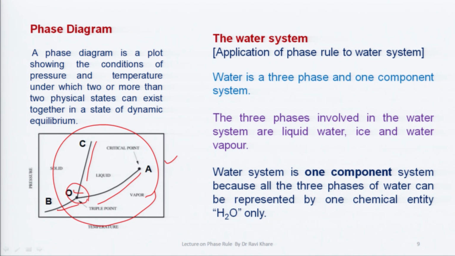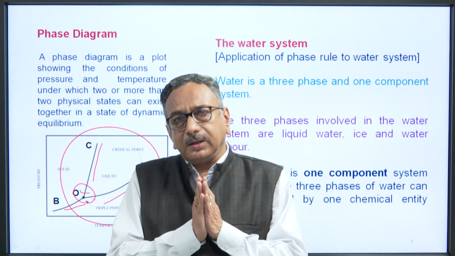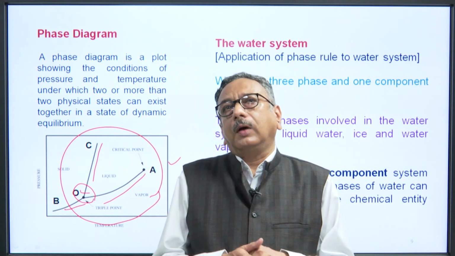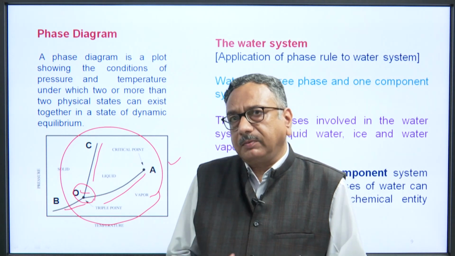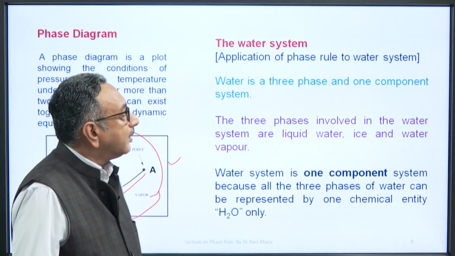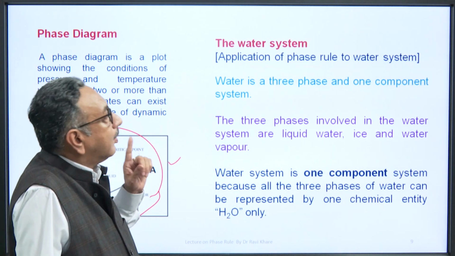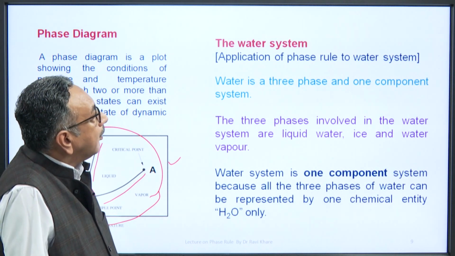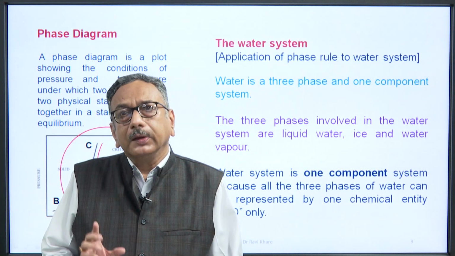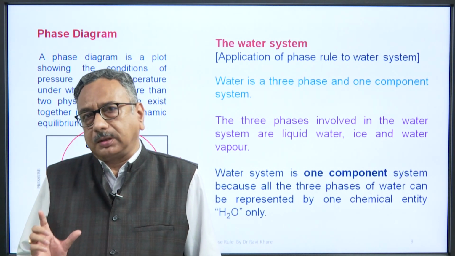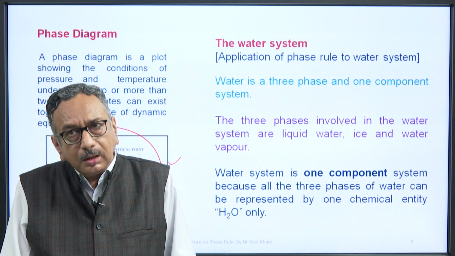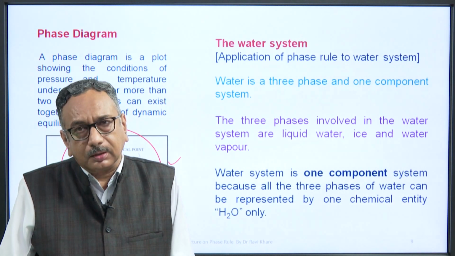Now, we will use the application of phase rule to the water system, which is very important and very essential to understand the phase rule. The concept of phase rule can be explained by taking the example of water system, that is application of phase rule to water system. Now, water is a 3 phase and 1 component system. The 3 phases involved in the water system are liquid water, ice and water vapor.